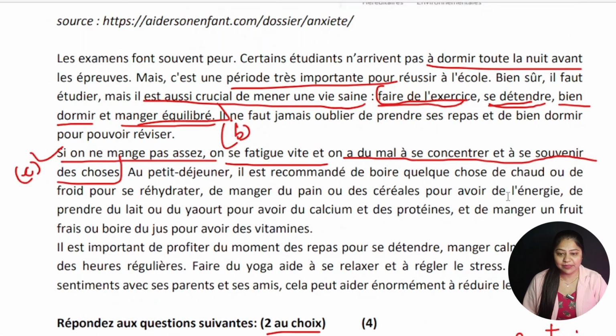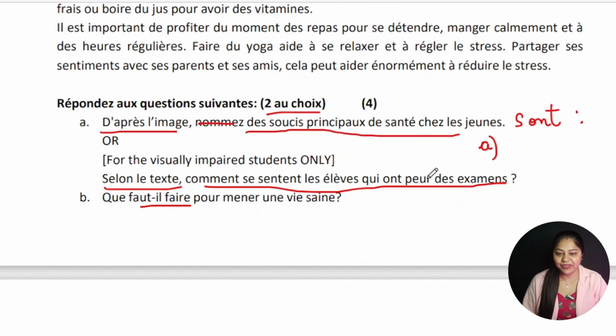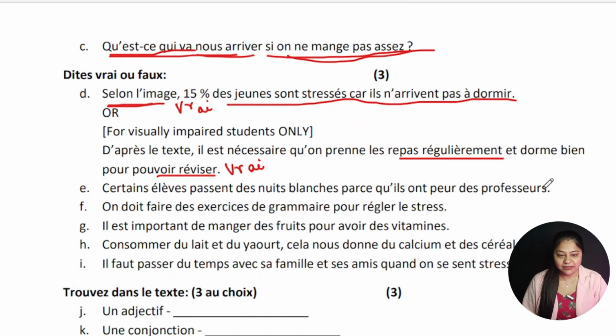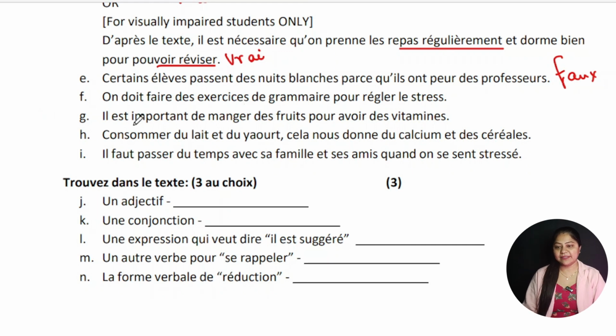So in this part, they have given certain élèves pass the nuit blanche because they were afraid of the professors. No, I don't think so. They passed the white night because of their exams. They were afraid of their studies, their exams, not of the professors. So this statement is wrong. So you can write faux. Okay, let's see the next part.